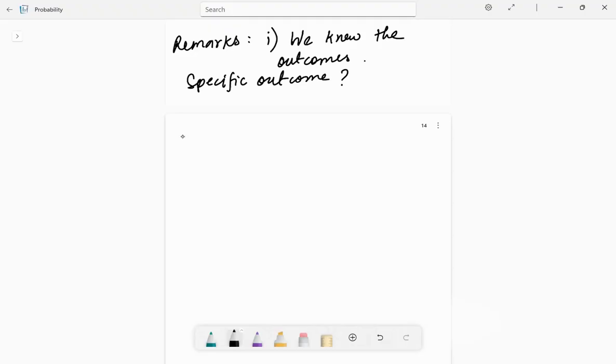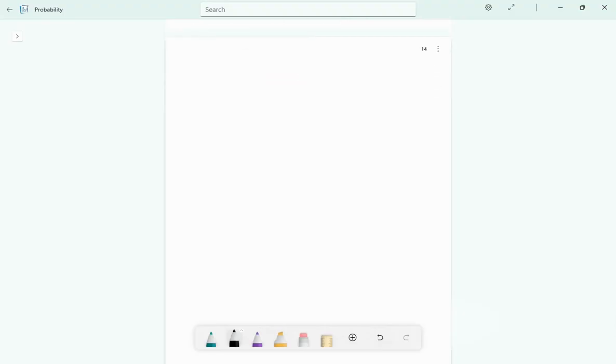Now again, we are talking about random experiment. Or rather, let's not talk about random experiment at first. Let's talk about experiment only. We need the eraser. Yes, this is the eraser. Now let's talk about some important terminologies at first. Important terms. The first important term is experiment.